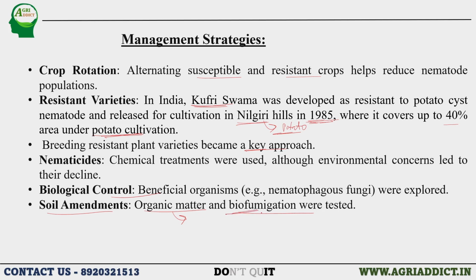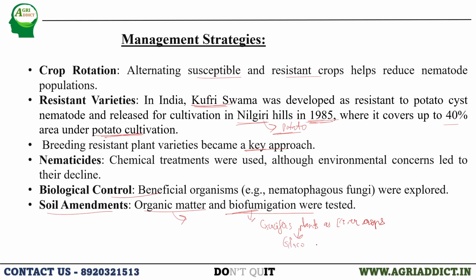And what is biofumigation? That is nothing but growing of cruciferous plants as cover crops, or incorporating these cruciferous plants into the soil. In cruciferous plants we know that glucosinolates are present.